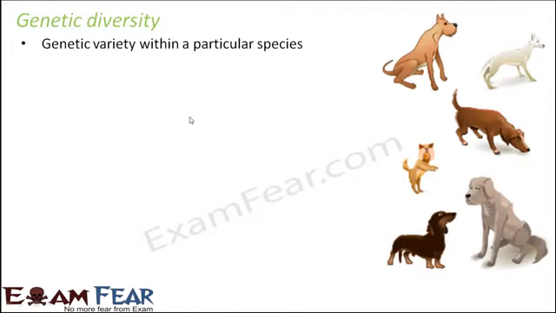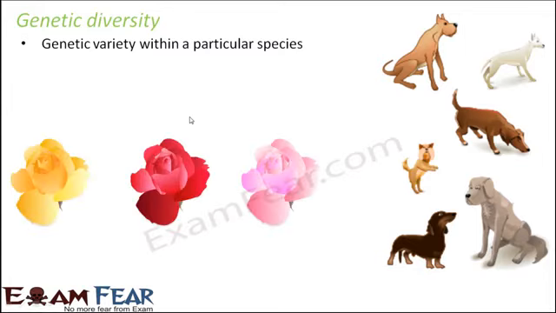Here I have taken examples of dog. Even if all these belong to the same species, they might have a lot of differences from each other. Each individual has genes, and the genes are the source of its unique features. By now we all know that genes help in the synthesis of proteins. And the way the proteins are synthesized determines the features or characteristics of that particular individual.